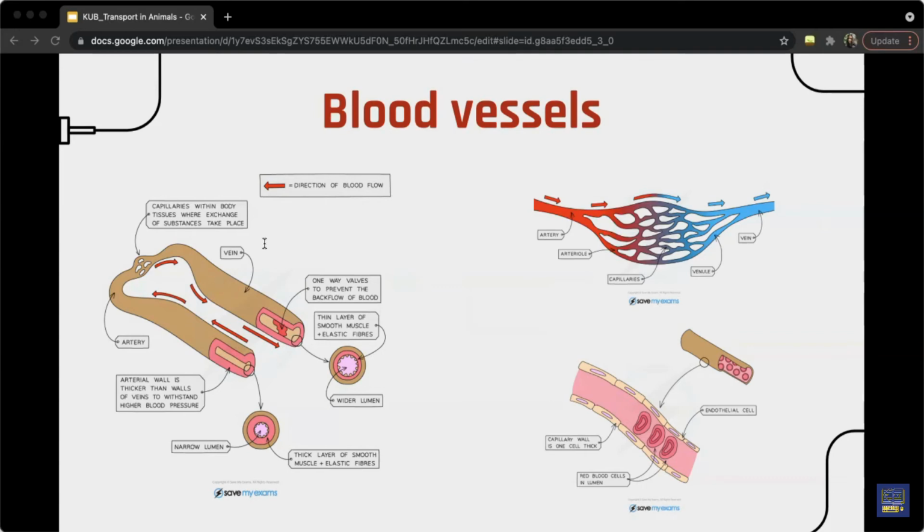The capillaries are the main site for gas exchange with the organs, and the thin walls and slow speed of flow help make that process more efficient. The arteries and veins divide as they move away from the heart, and the branches of these two blood vessels are called arterioles and venules, respectively.